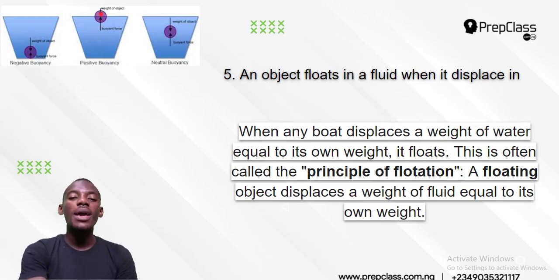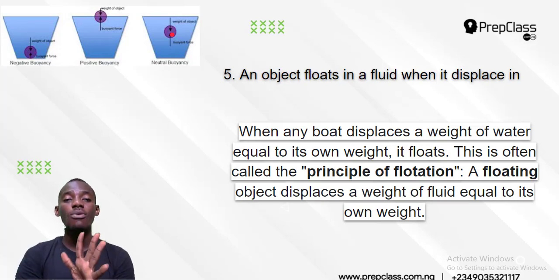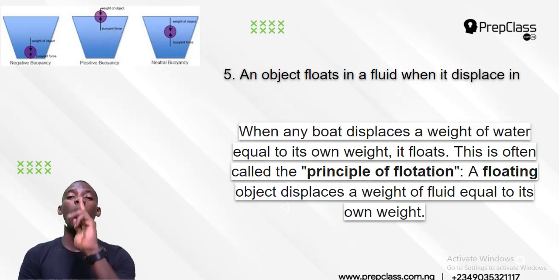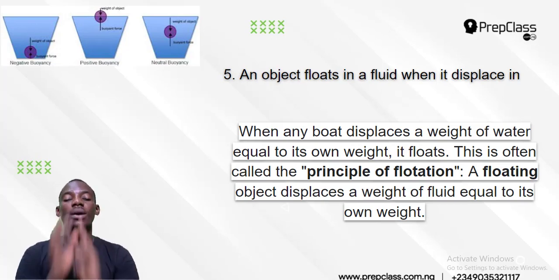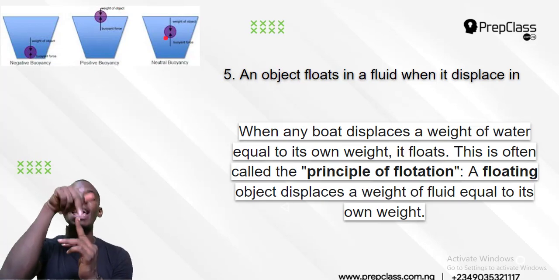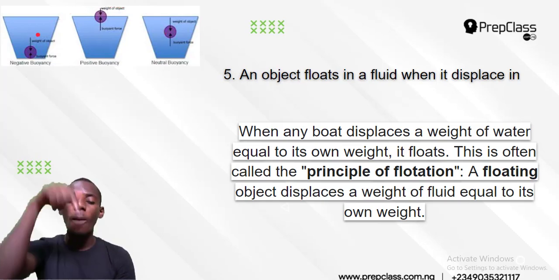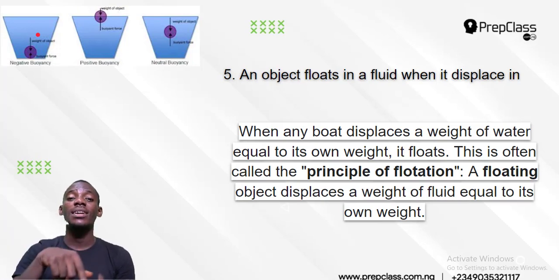So the body sinks. But here, it did not sink because the downward force and the upward force are equal, so it floats. Here, when it is floating, the upward force is greater than the downward force, so the body can't go down because the force acting up is stronger. It will remain up. But here it stayed in the middle because the upward force and the downward force are equal. But here it sank because the downward force is greater than the upward force.